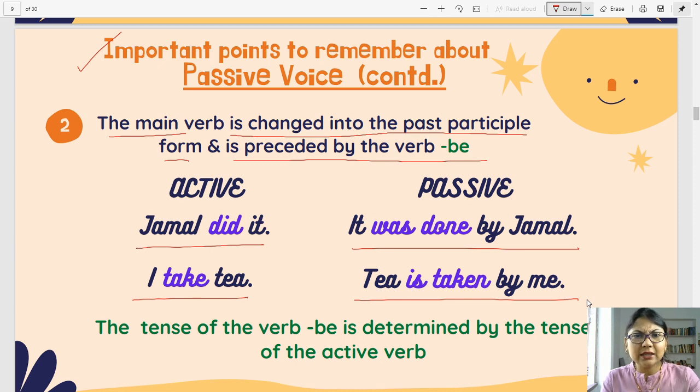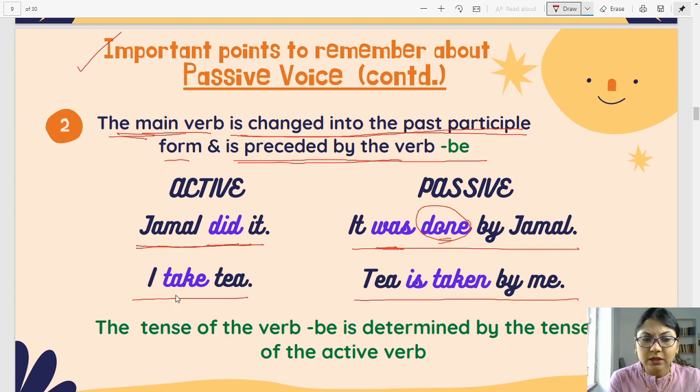Now let's see what I said in the important point and what I have given in the example. Jamal did it. I said that the main verb is changed into the past participle. So did becomes done. Do, did, done, we know. Done is the third form, that is the past participle form. And it is preceded by the be verb, that is, the be verb comes in front of the past participle. Was. It is was.